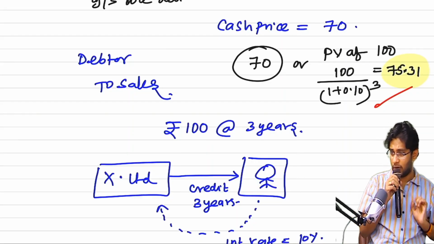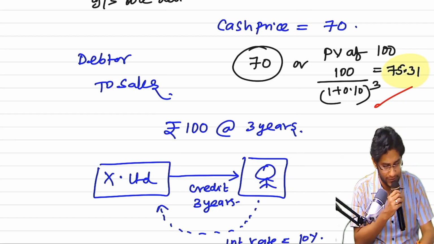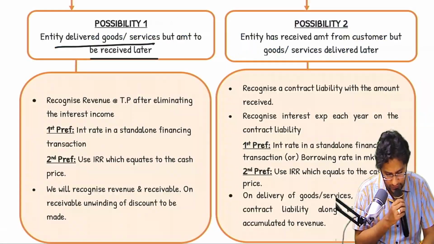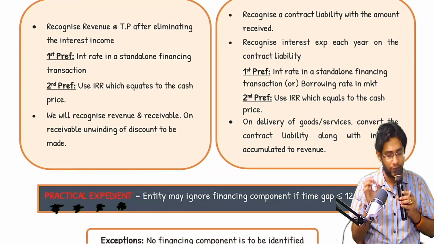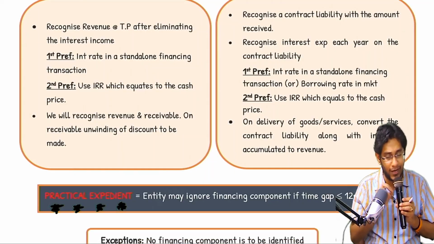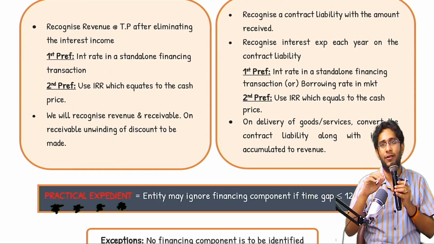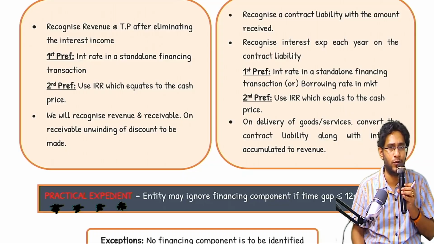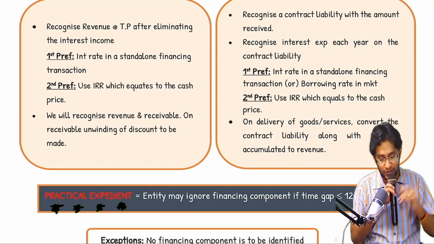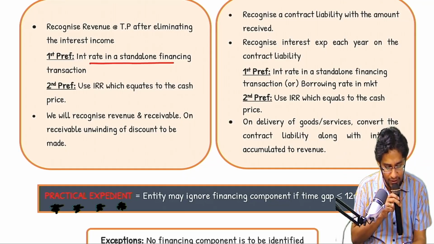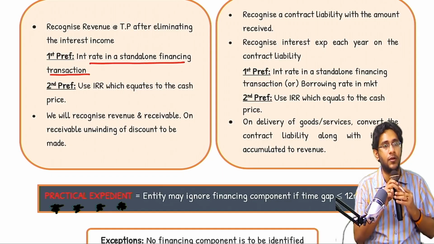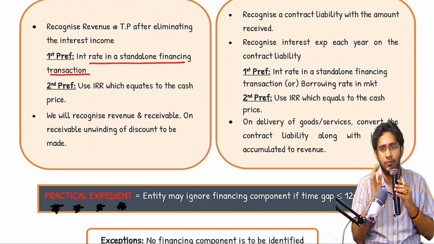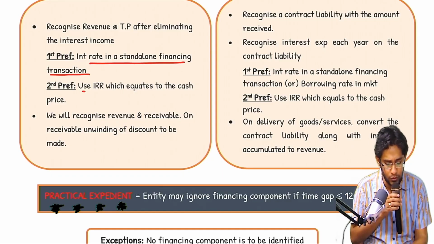Okay, so this is one case, sir. So if you see the point for this, recognize revenue at transaction price after eliminating the interest income. See whether it is 70 or 75.31, in both of them interest is eliminated, no? But which one? First preference: the interest rate in a standalone financing transaction. If that is not given in the question, then use the IRR which equates to the cash price.